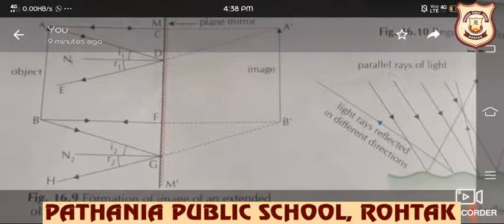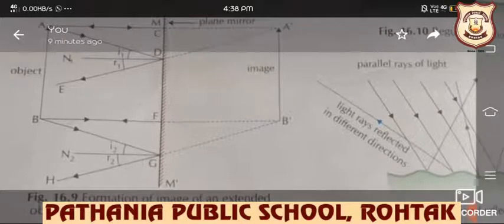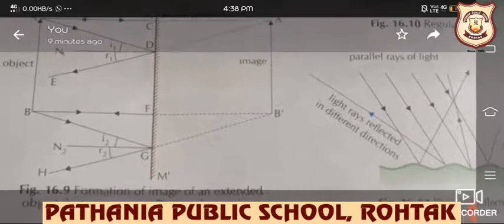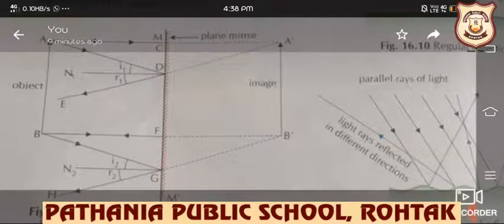So an extended object is placed in front of a plane mirror. अब हमने plane mirror के सामने एक extended object रखा है. We have taken a mirror MM dash. We take two extreme positions A and B of the extended object.